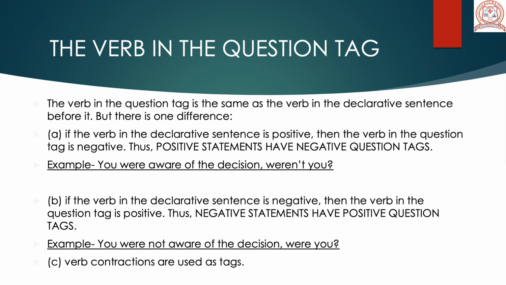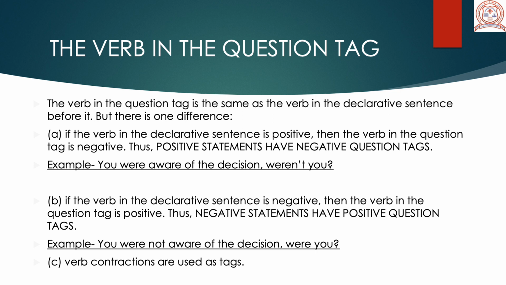So remember, point number 1, a positive statement will have a negative question tag, and point number 2, a negative statement will have a positive question tag, which is just the opposite of point number 1. So see the statement, you were not aware of the decision, were you?